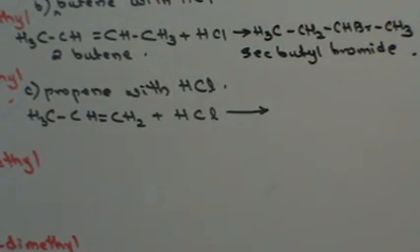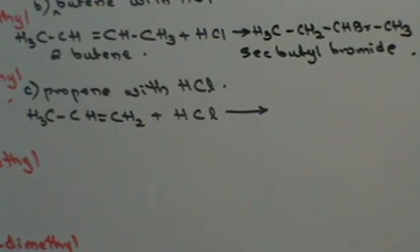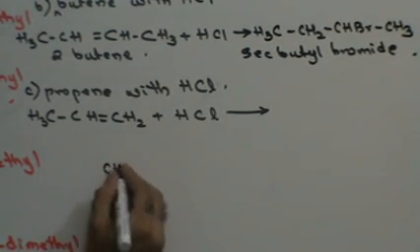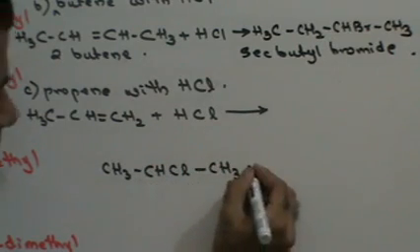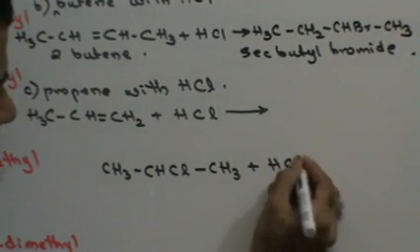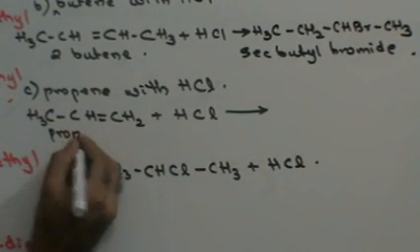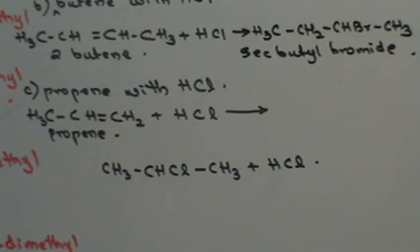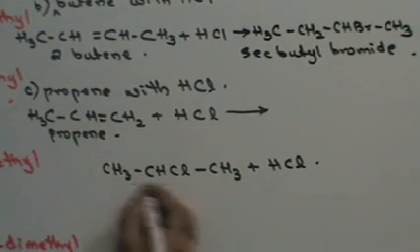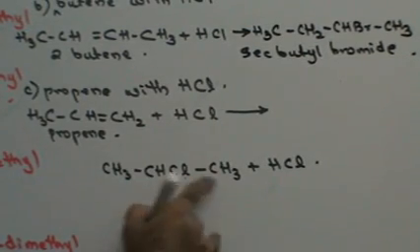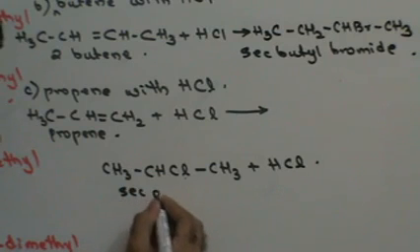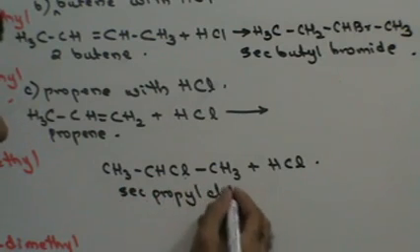So you will get CH3, CHCl, CH3. This is propene reacting with hydrochloric acid, in which case you get 3 carbon atoms, therefore propyl, chlorine, therefore chloride. Chlorine is attached to the second carbon atom, therefore sec-propyl chloride.